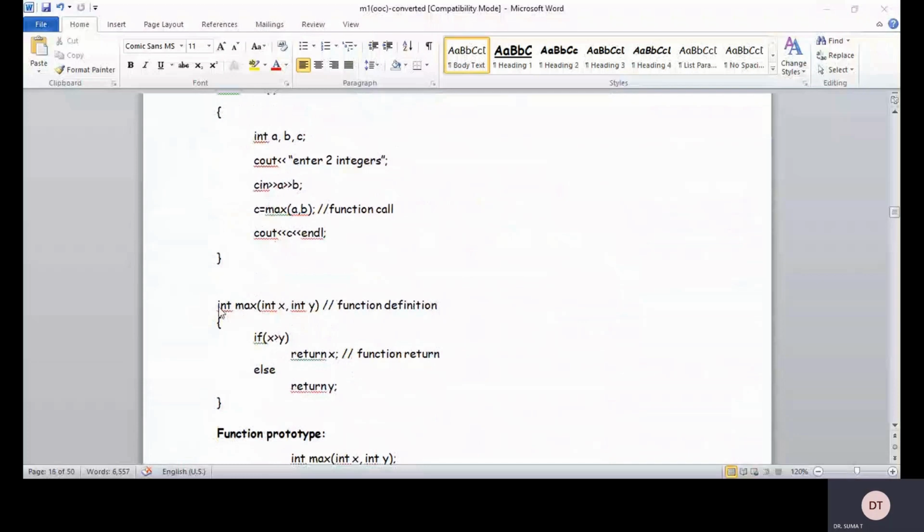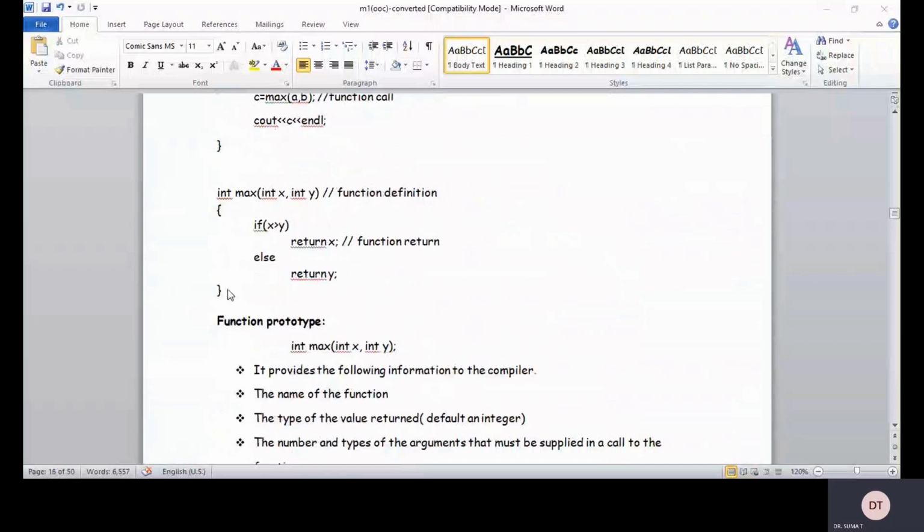So the function prototype is, for example, int max. Int is the return type because x and y are integers, and the function returns either the x value or the y value. So max is the name of the function, with int x comma int y.